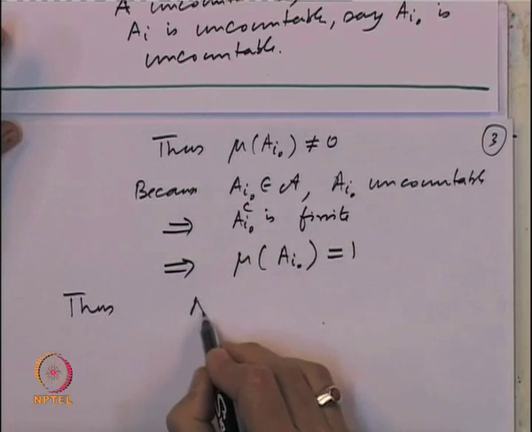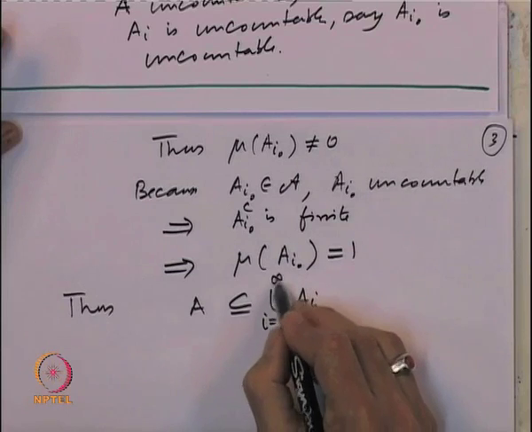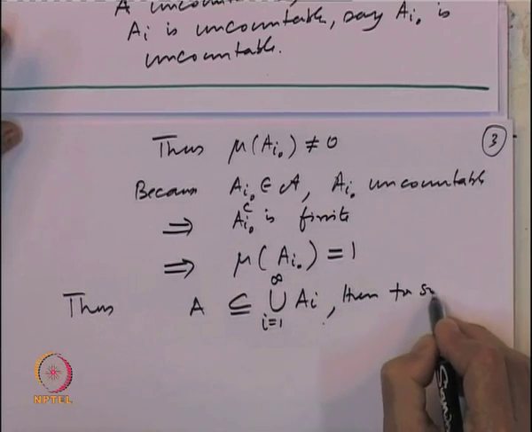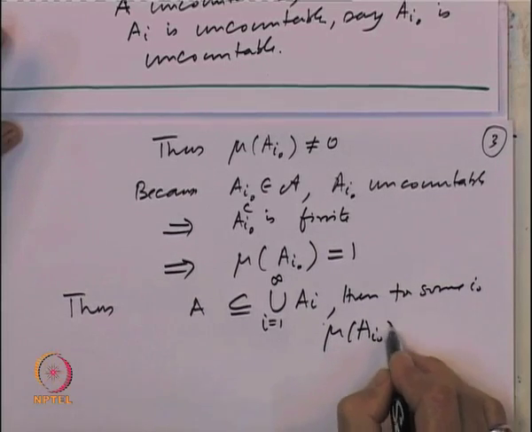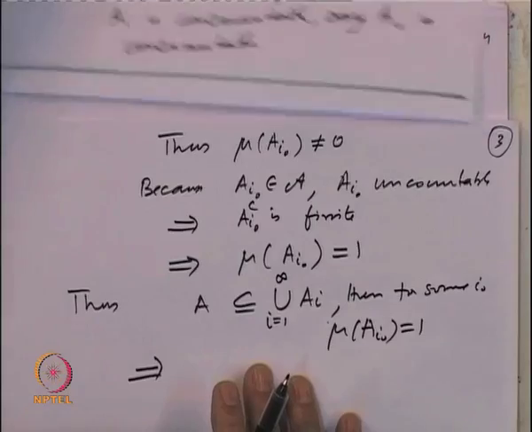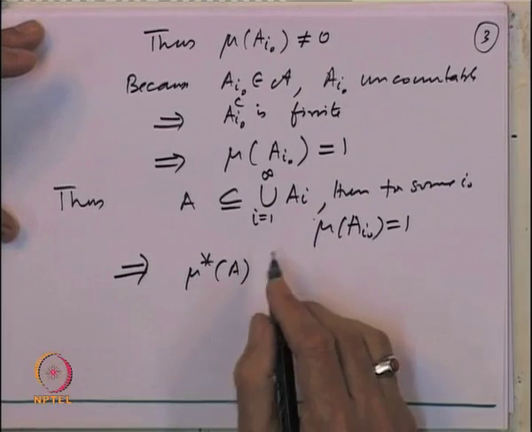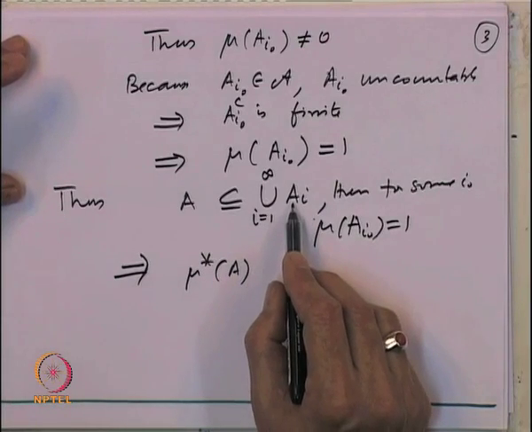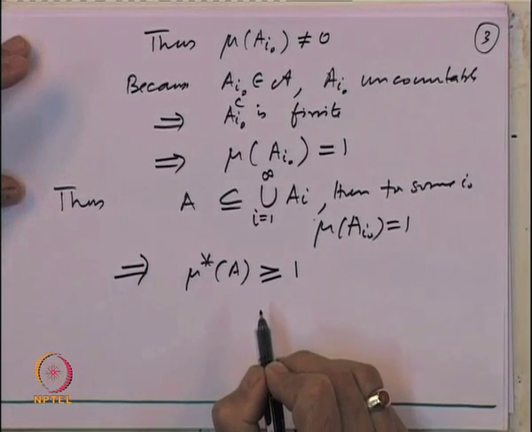Thus, if A is contained in the union of A_i, i from 1 to infinity, then for some i naught, mu of A_{i naught} is equal to 1. That automatically implies the fact that mu star of A is bigger than or equal to 1, because any covering will have at least one element with measure 1.